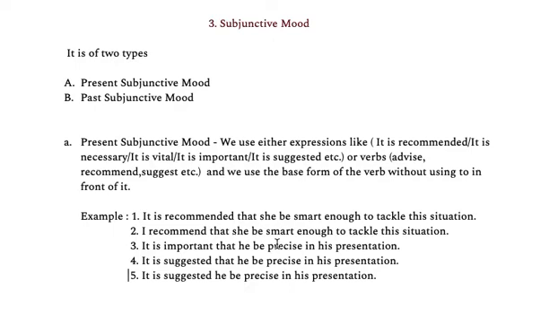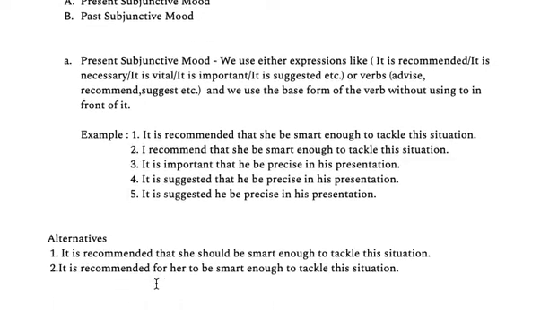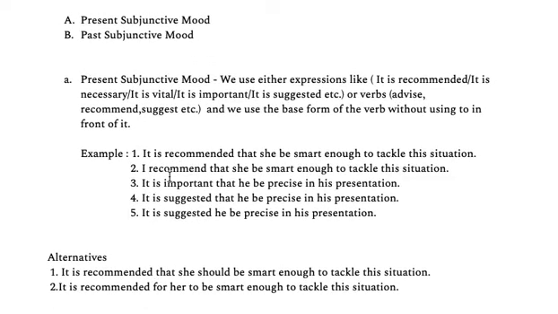Okay. If you want to use it in the past, everything will remain the same. The only thing you can say is, it was suggested. Like if I want to apply it for number 5, it was suggested he be precise in his time. There would not be any change in the verb. Now there can be some changes. Instead of be, we can use should as a replacement. These are called alternatives.